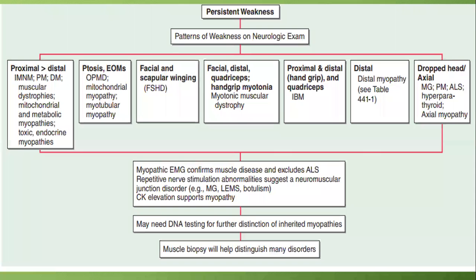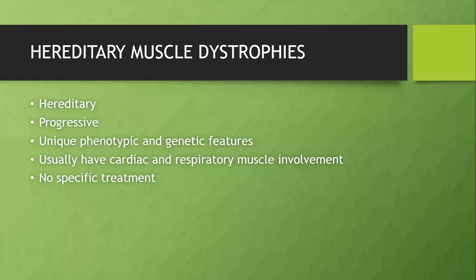I just mentioned only the 4 categories. They are common: proximal muscle, ophthalmoplegia, facial and scapular involvement, and distal muscles. So we'll see each category. The first category is hereditary muscle dystrophy.